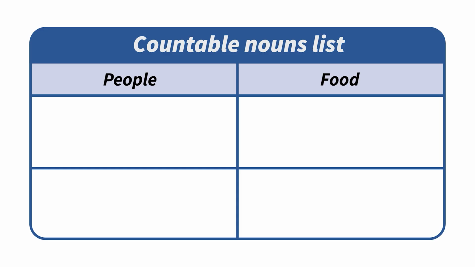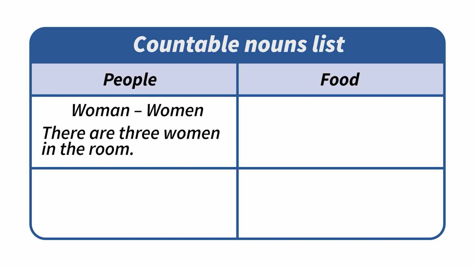Well, now we are going to check a list of nouns we can consider countable nouns. For example, people. Woman is in a singular form, and we have women in plural form.